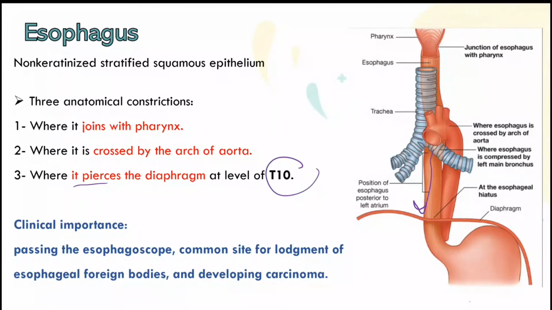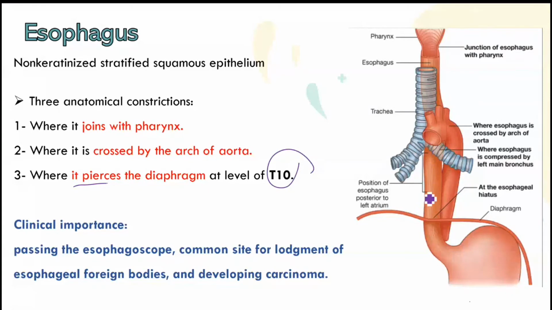It refers to the vertebrae. We have studied the vertebrae, which we divide into letters and numbers: C1, C2, C3, and so on, up to T1, T2, T3, like that. So we have to know that the esophagus pierces the diaphragm at the level of T10.